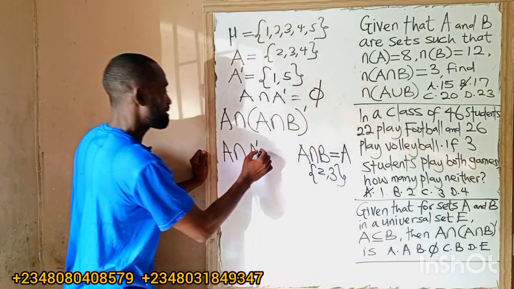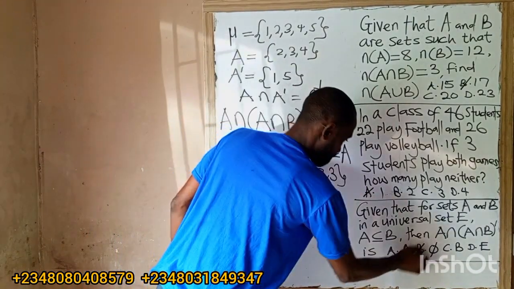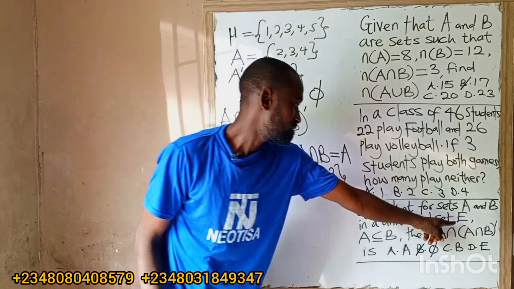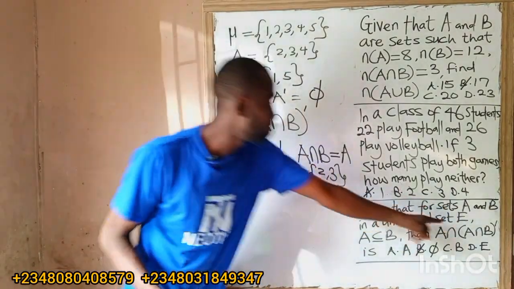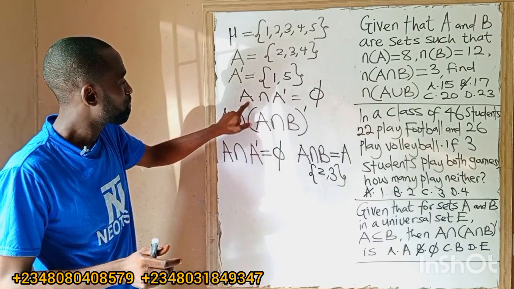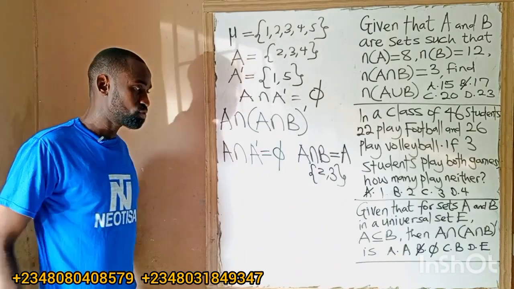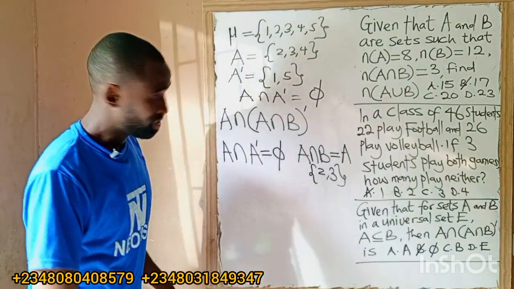So the correct answer is B. But here, they use E as universal set. We can use this symbol for universal set. So this is just the analysis. A intersection A prime gives us the empty set. So that is the answer to that question.